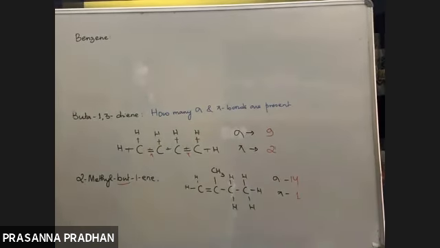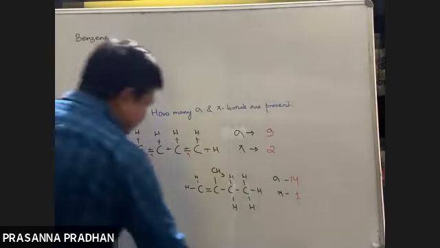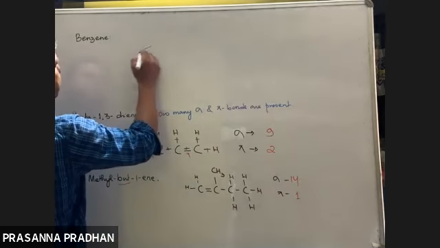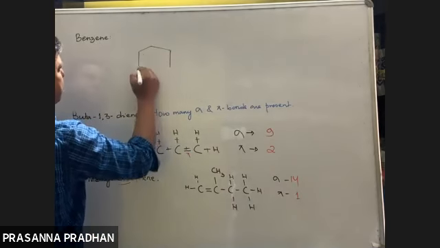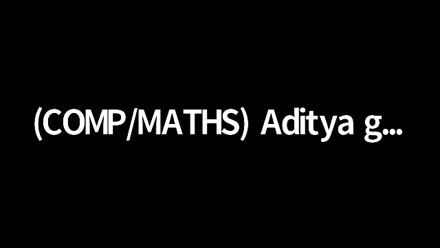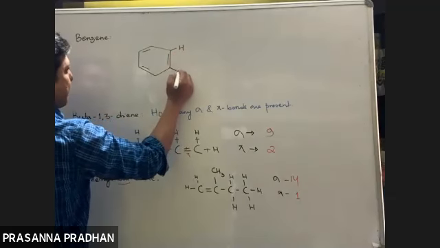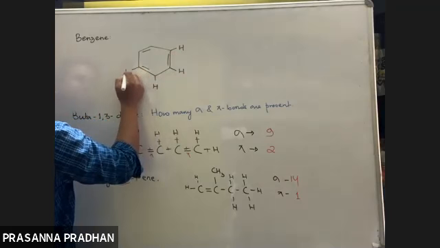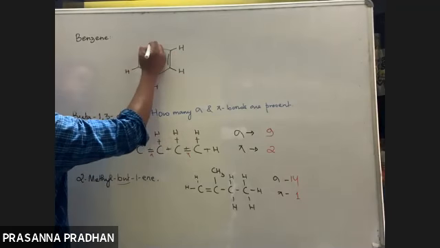How many sigma and pi bonds are present in a benzene molecule? We all know the structure of benzene. And remember, we have 6 hydrogen atoms here. Although it is not shown, it is understood that we have a hydrogen atom at each carbon.